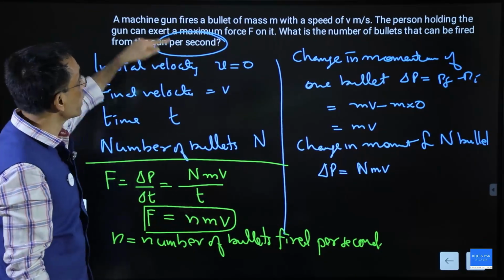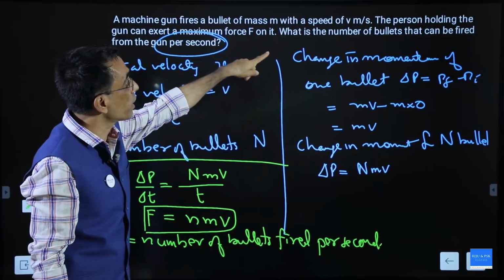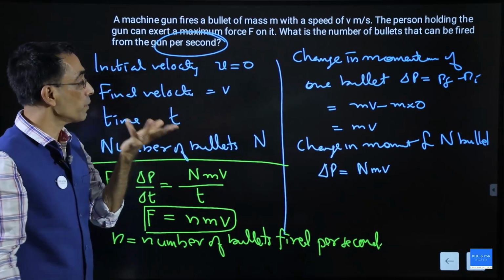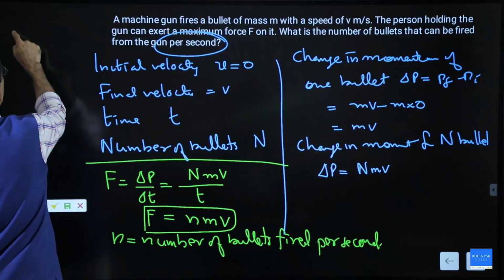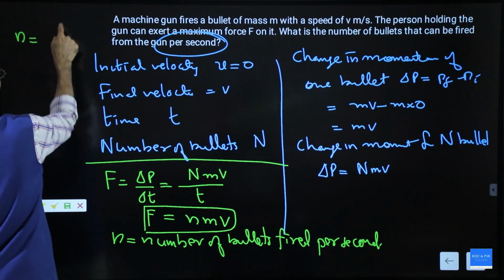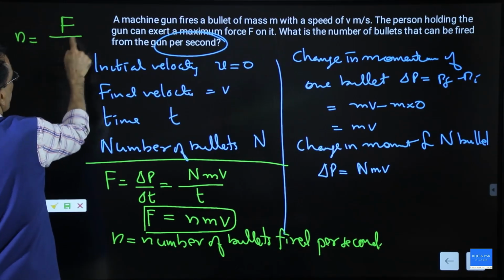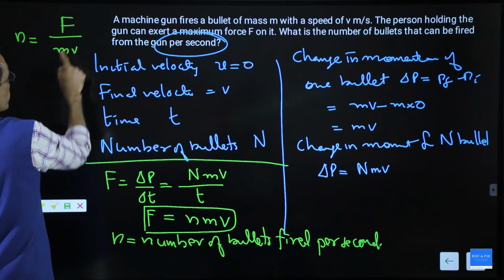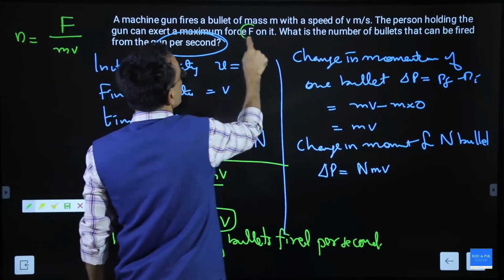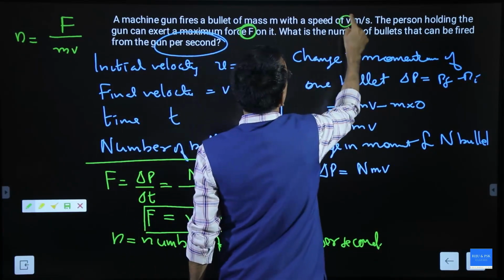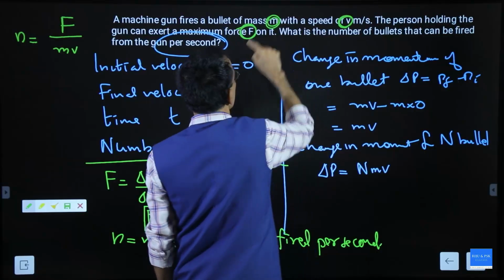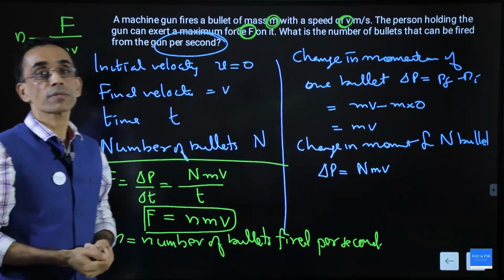So we have an equation for force and number of bullets fired per second: F equal to n into mv. What is given? F is given, m is given. How many bullets can be fired in a second? That is easy. Number of bullets fired in a second is nothing but force divided by mv. Force, v and mass are given to you. From that you can find out the number of bullets fired.